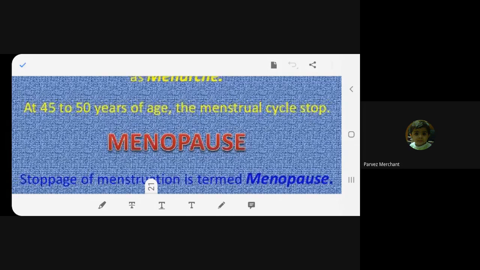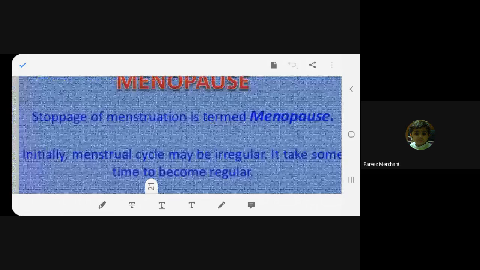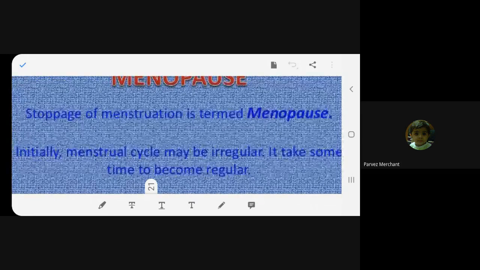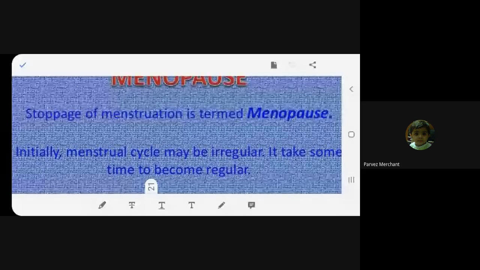Menarche? No, no, menarche is starting. When it's stopping, it is called pause. That is menopause. It stops. Menarche is starting. Menopause is stopping. Pause means stop. Right? Yes, ma'am. So stoppage of menstruation is termed menopause. When it gets over, it stops. There's no menstrual flow. That is called menopause. Just read the last one, beta.